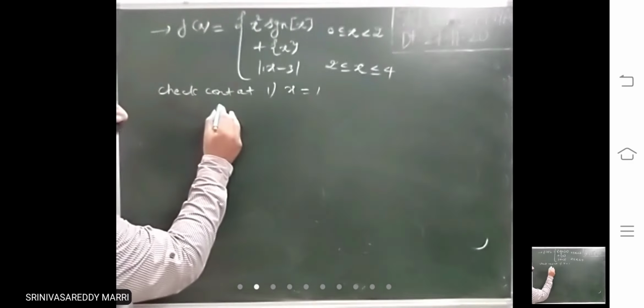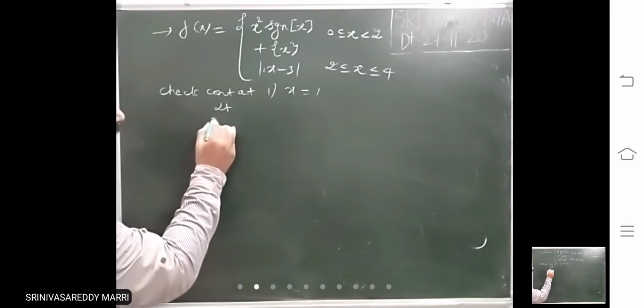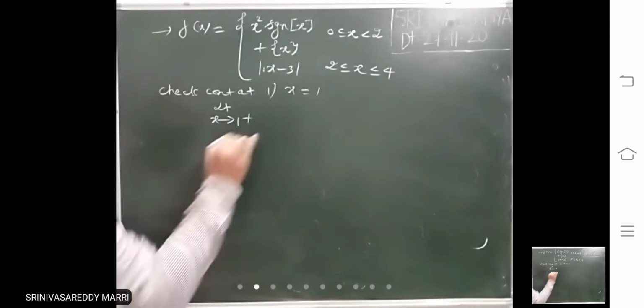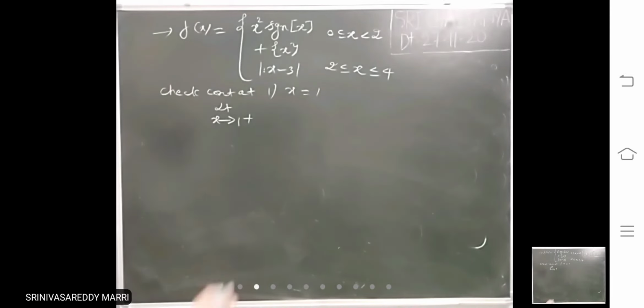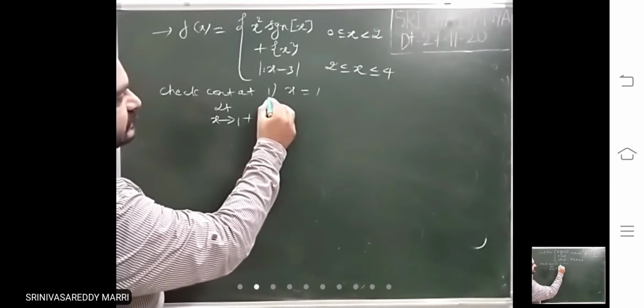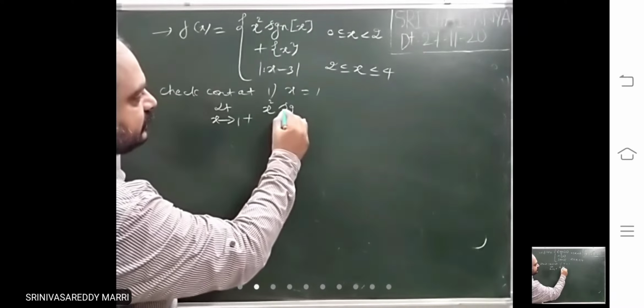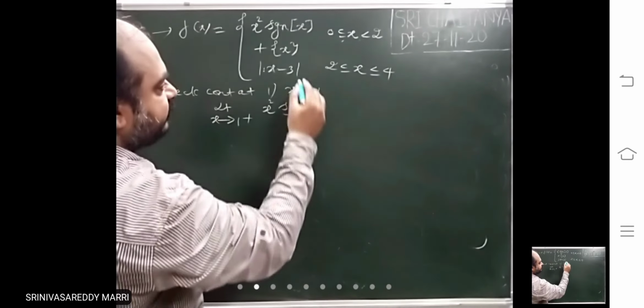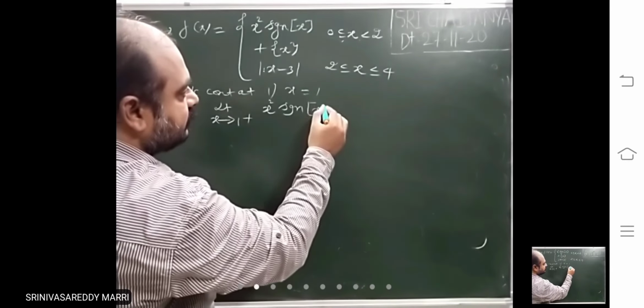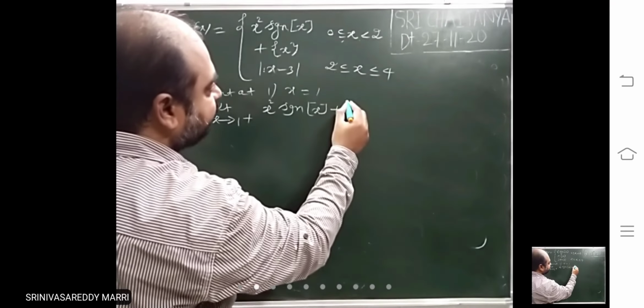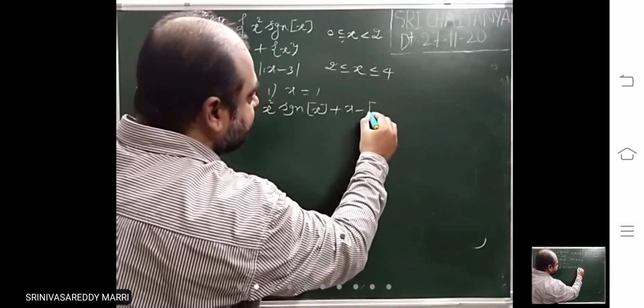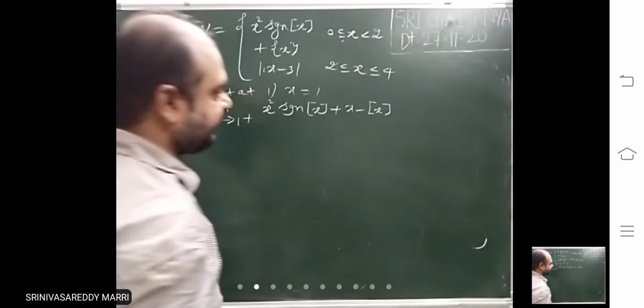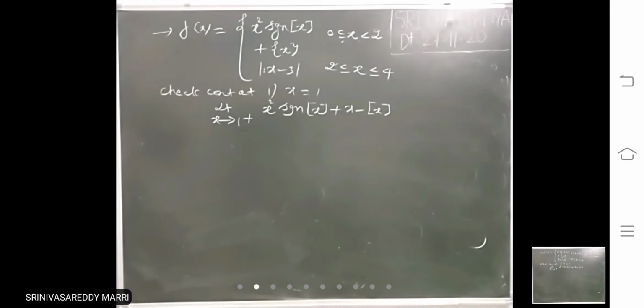Look at 1, simply write limit. x square into, write this. x greater than 1, just greater than 1. This is step x plus fractional part of x. You write it just like x minus step x. Whenever a fractional part is there, you write x minus step x.